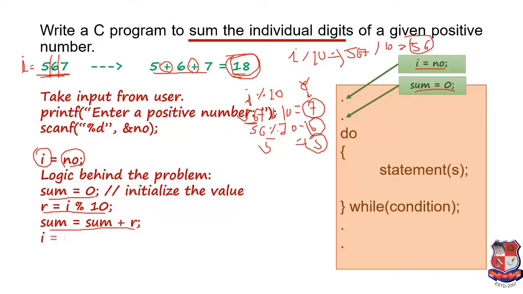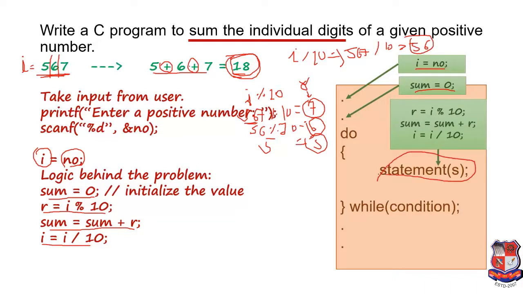Okay, so it will give us the summation of the remainders, and then for the next iteration we are doing I equals I divide by 10. This logic we will write inside the body of the loop. Okay, and at the end we'll write the condition, because till now in the do while loop we had not mentioned the condition.